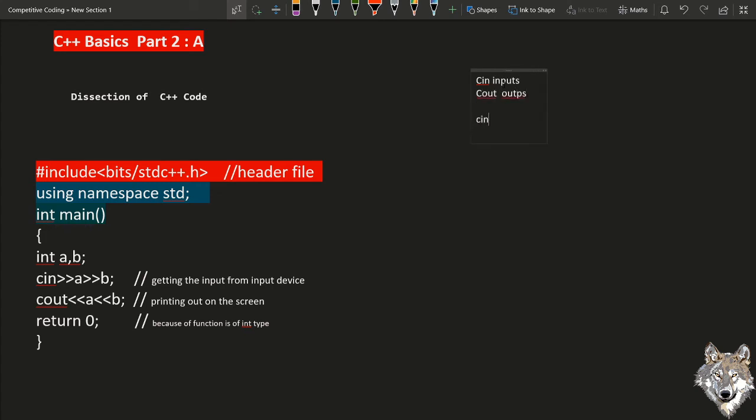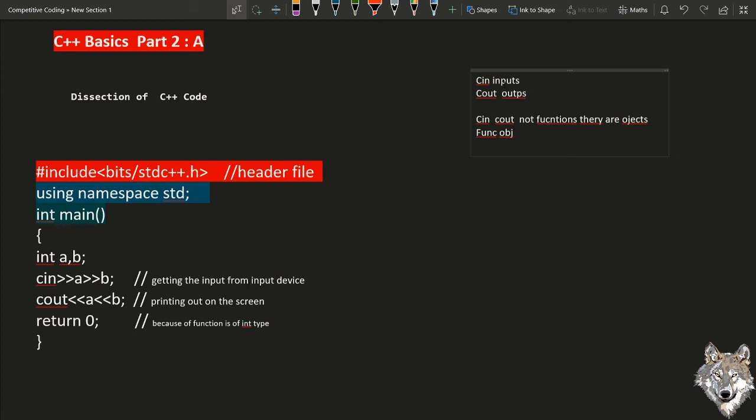Let me talk about cin. Cin and cout are operators. They are not functions. My mistake, cin and cout are not operators. They are objects. Sorry, not operators, they are objects. There is a difference between function and object. Object is a part of function, but function is not a part of object, to some extent.